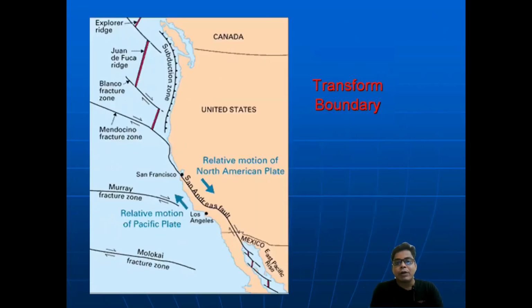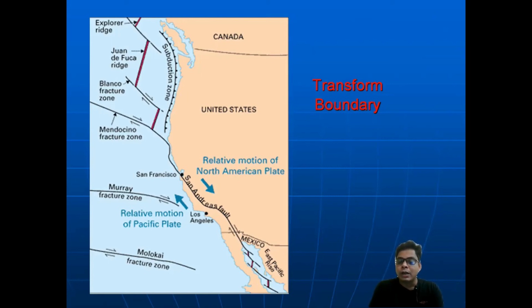Okay, here I made you understand with this diagram. This is Canada, this is the United States, and here you can see the Pacific Ocean. By this you can see some of the faults, and due to these faults there is a plate boundary, a transform plate boundary. Due to this, Los Angeles is coming toward the northwest, and San Francisco is coming toward the south, because of the transform movement at a transform plate boundary.